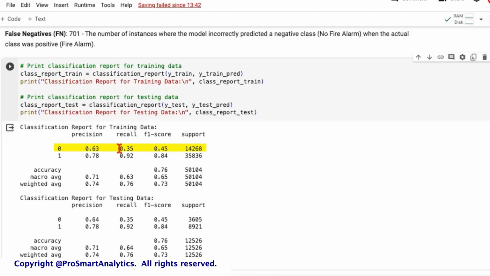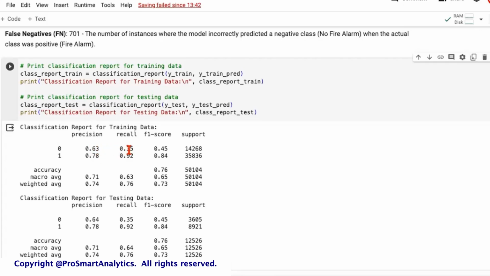But we may have some concern with the zeros. So zeros are the cases in the ground truth data where there was no fire. So this 0.35, which is the recall for zero, what does it mean? Out of the total no fire incidents, how many were identified correctly by the model? 35 were identified correctly. It means 65 incidents of no fire were not identified correctly by the model, which is bad. And the precision of 63% means that whenever the model predicted a zero, it was right 63 out of 100 times. So it identified very few, but whenever it identified, it was right roughly two thirds of the time.